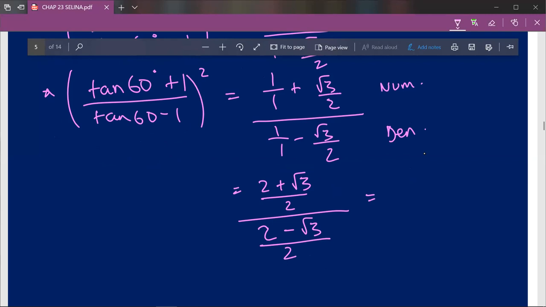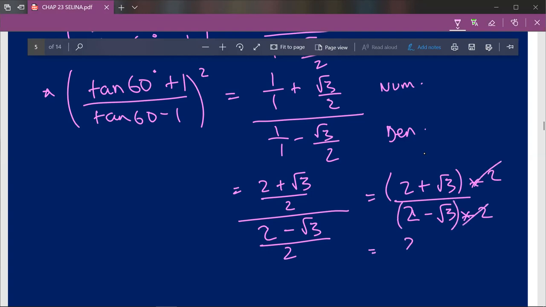This can be written as 2 plus root 3 upon 2 minus root 3. Why? Because 2 came down, and in the denominator the 2 went up in the numerator. So 2 and 2 get cut, and we are left with 2 plus root 3 upon 2 minus root 3. We leave it as it is, don't try to do anything smart.